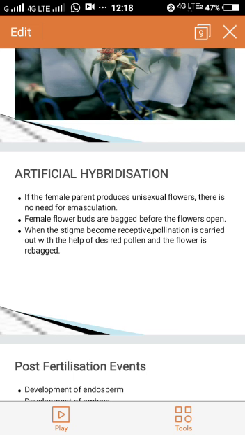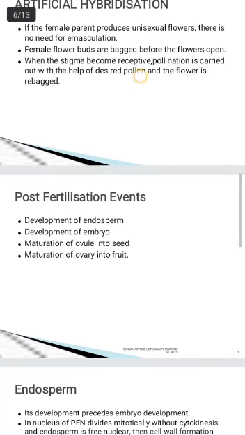Then again, we have to collect the pollen from another plant. It should be dusted on the stigma and bagging should be done. This is how we are using the technique called artificial hybridization. Is it clear? This technique is called artificial hybridization.